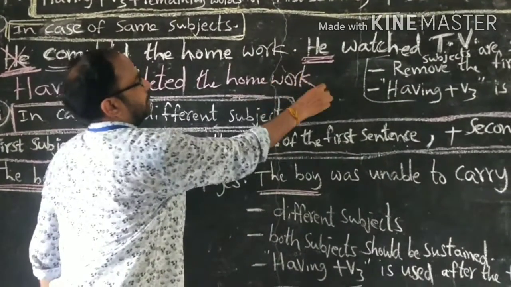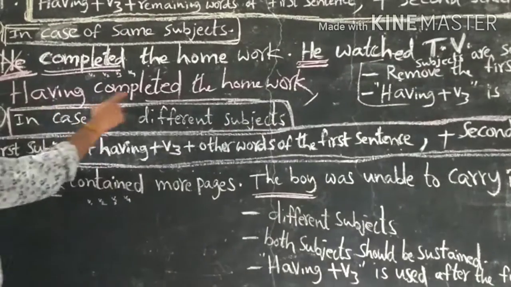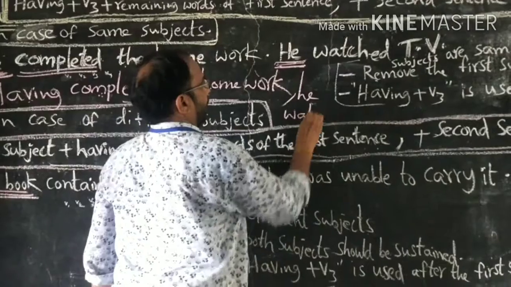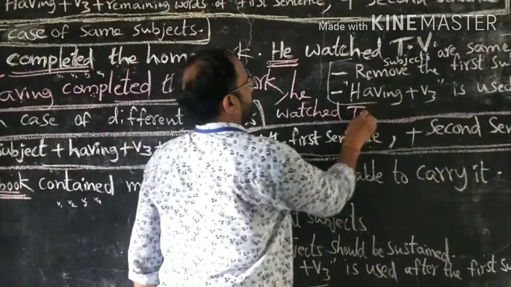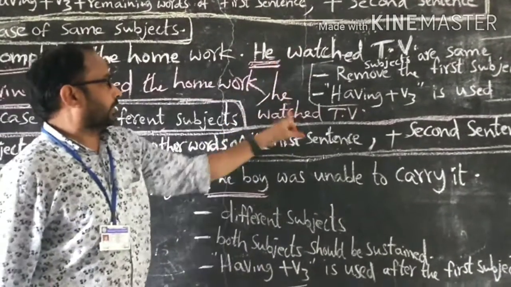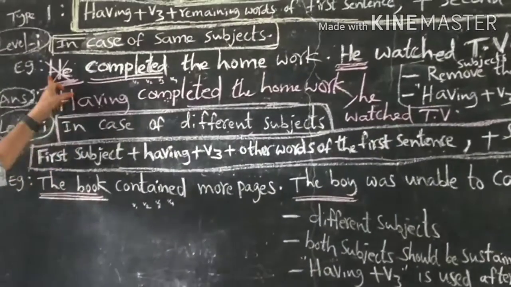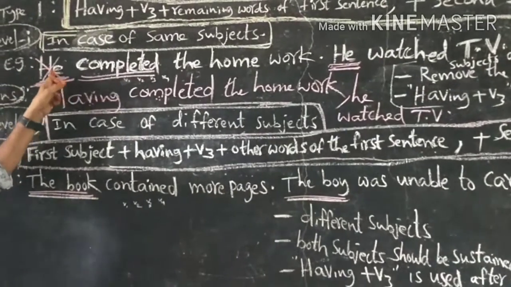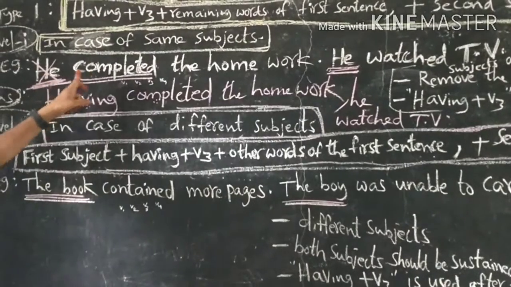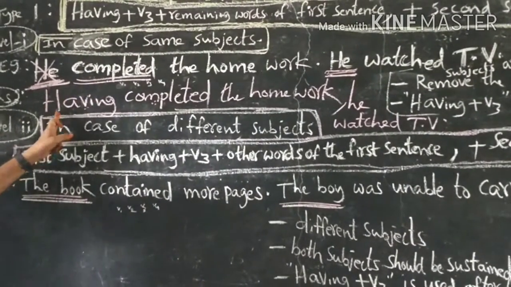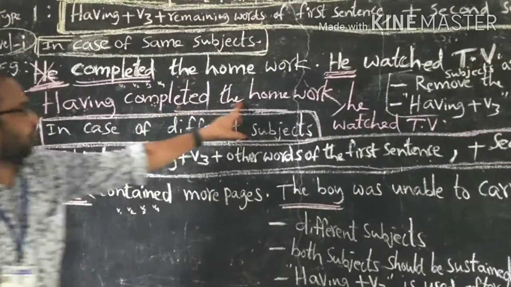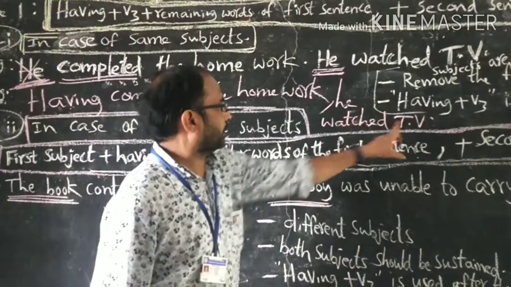The full stop is removed, comma, having completed the homework, comma, he watched TV. The second sentence is used as it is. In case of same subjects, we should remove the first subject and start the sentence with having plus verb 3. So we use: having completed the homework, comma, he watched TV.